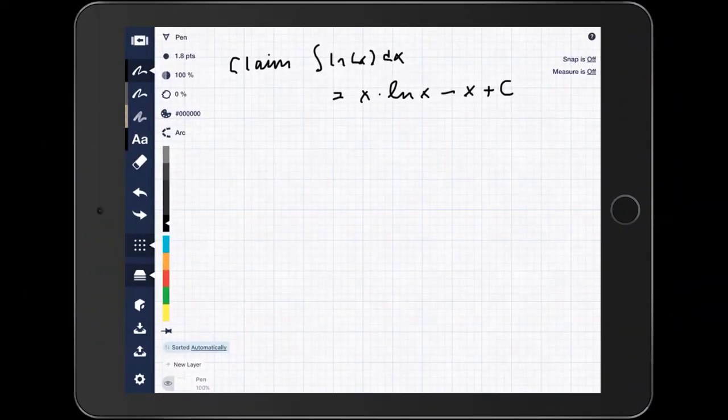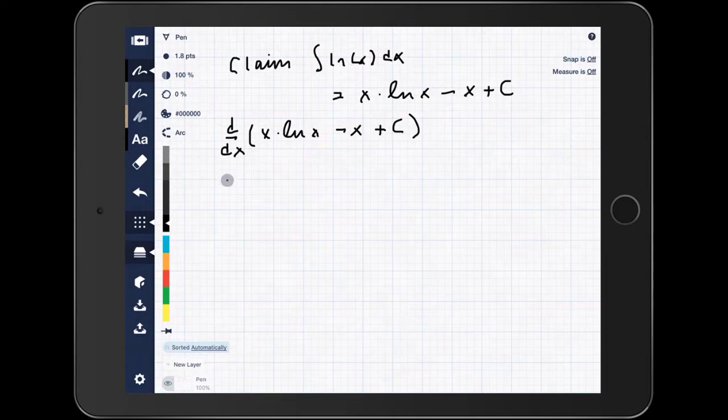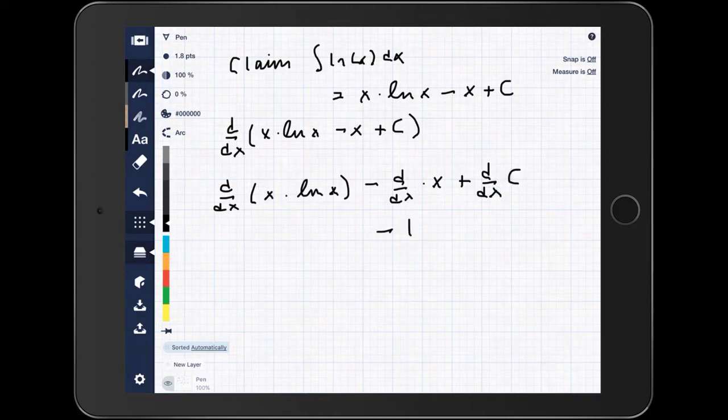But can we believe that? Okay, so definitely for something like this, use of a new technique, we should take the derivative, and maybe that'll give us some insight into how this could be the antiderivative. So if we're claiming that's the integral, then we ought to be able to take the derivative and get back to the natural log. So we have the derivative of 3 things added together, which is going to be adding together the 3 derivatives. Okay, and 2 of those are a piece of cake. The derivative of x is 1, and the derivative of a constant is 0.